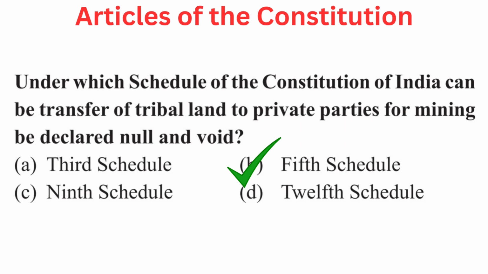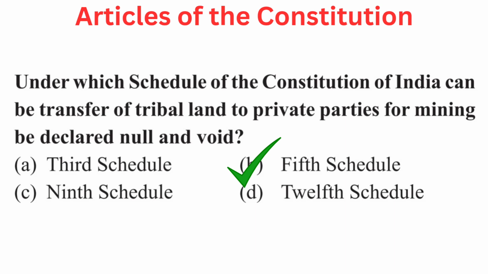First. The question is, under which schedule of the Constitution of India can the transfer of tribal land to private parties for mining be declared null and void? Your options are A. 3rd schedule, B. 5th schedule, C. 9th schedule or D. 12th schedule. Right answer is B.